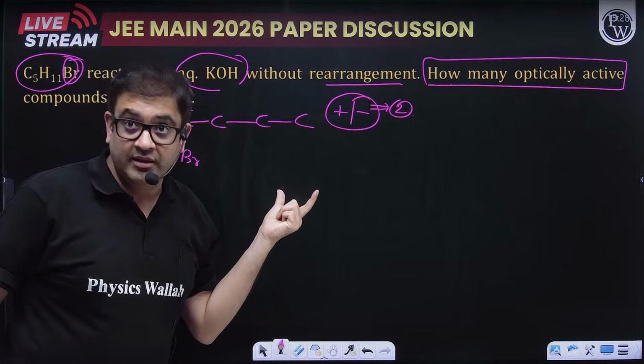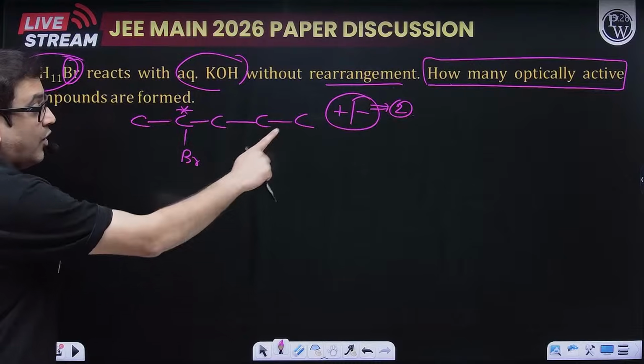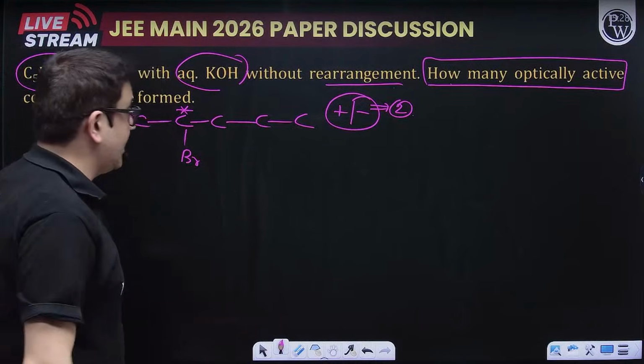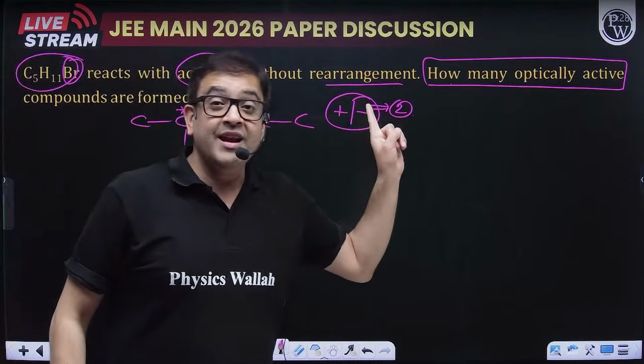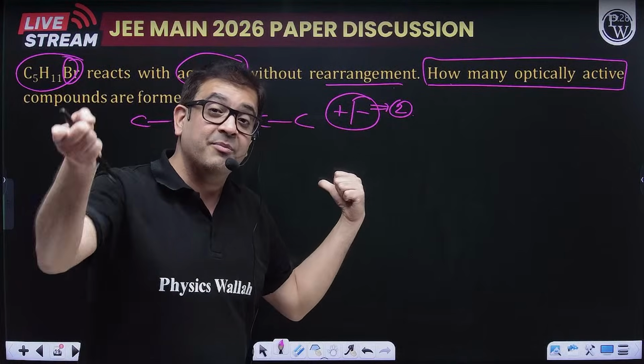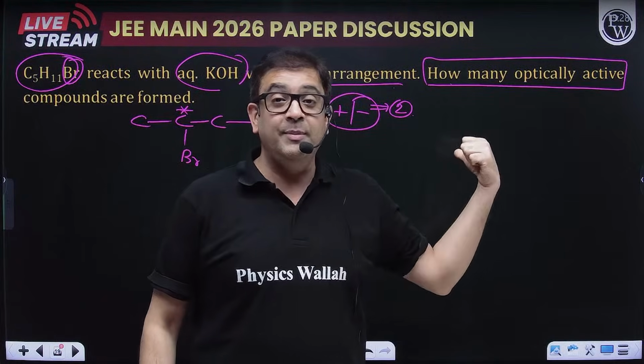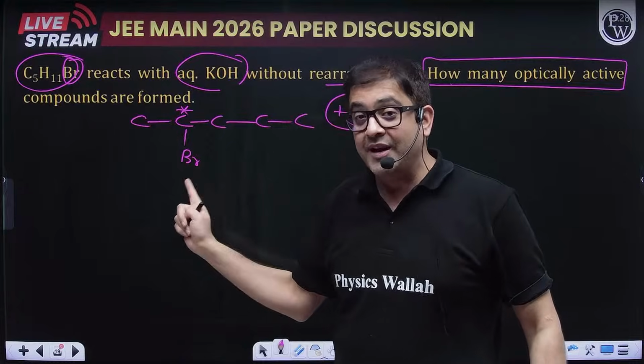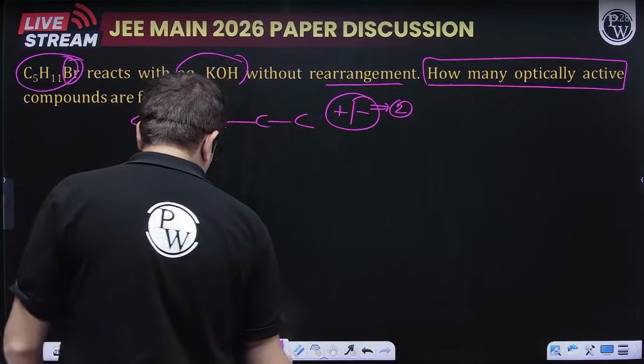Devraj is answering 3. Let me check, Devraj. So obviously 2 we have got. Now, you do not have to give the number of structures. This is one structure, but the number of products will be 2. One will be dextro, one will be levo. So it is 2 from this one structure. Let us go to the isomers.